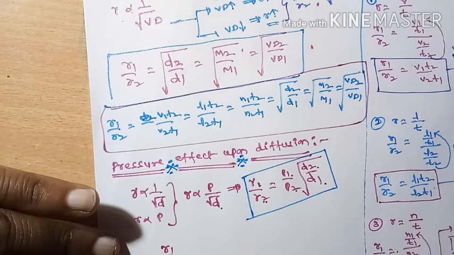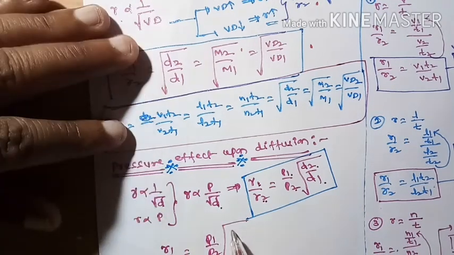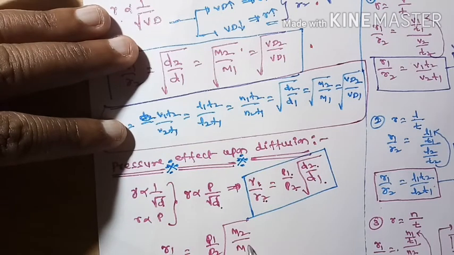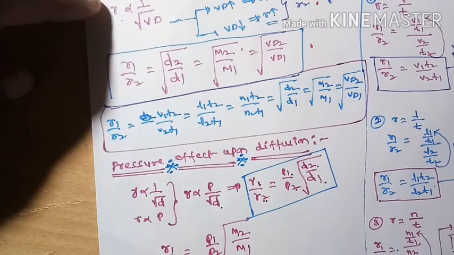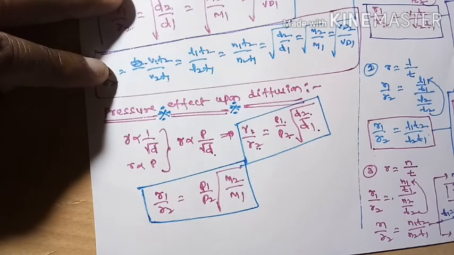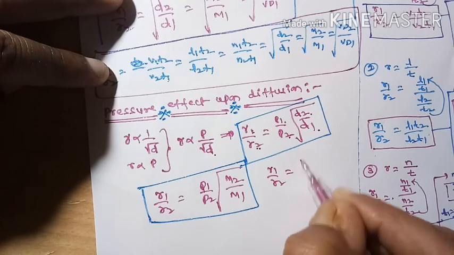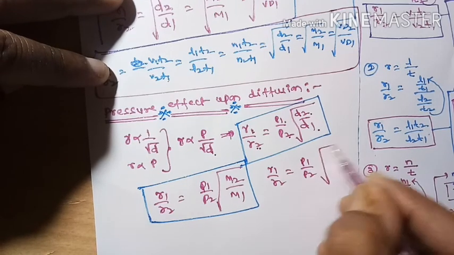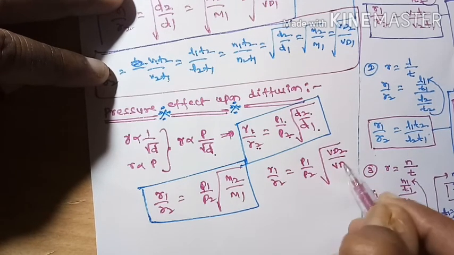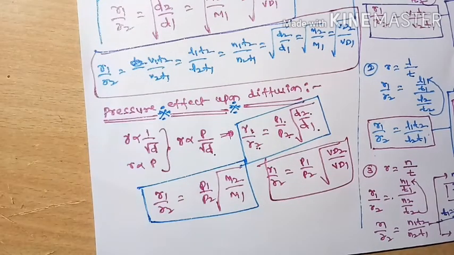Then we can also write R1 by R2 is equal to P1 by P2 into under root of M2 by M1. The next principle: R1 by R2 is equal to P1 by P2 into under root of VD2 divided by VD1.